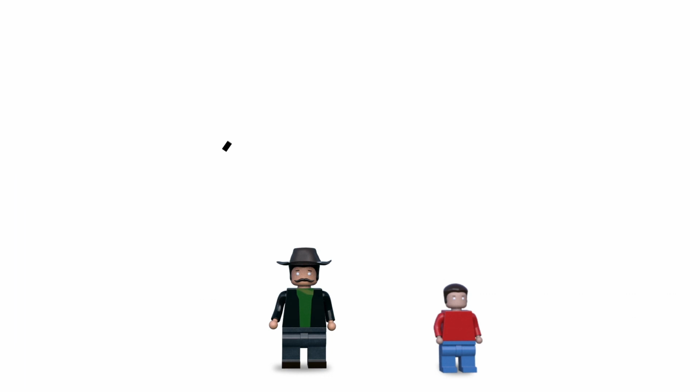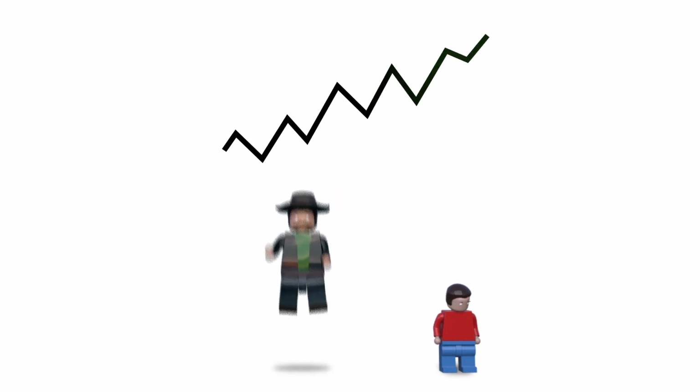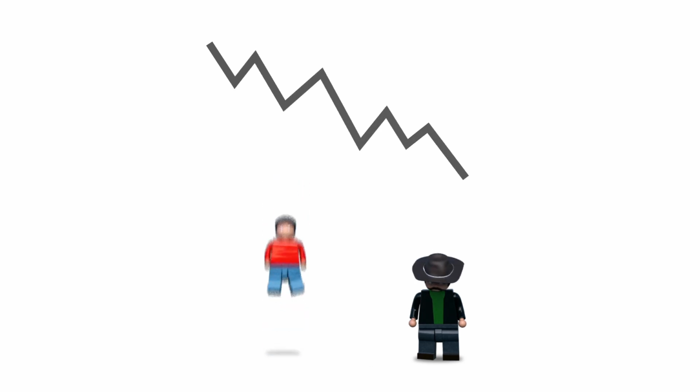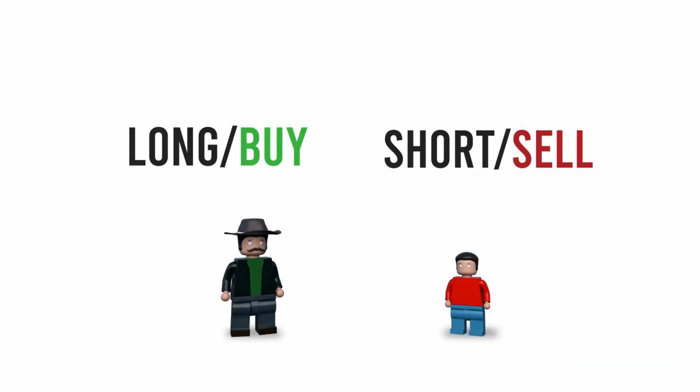It is said that the party that agrees to buy has a long position and will benefit if the price rises, because it will receive an asset that is worth more than what it has agreed to pay for it. It is said that the party that agrees to sell has a short position and will benefit if the price falls, because it will deliver an asset that is now worth less than what it was initially agreed to.